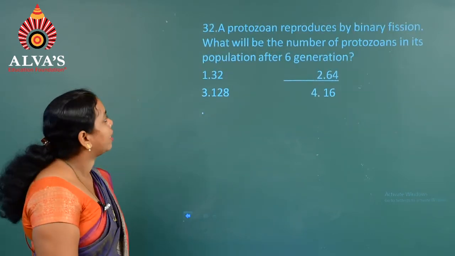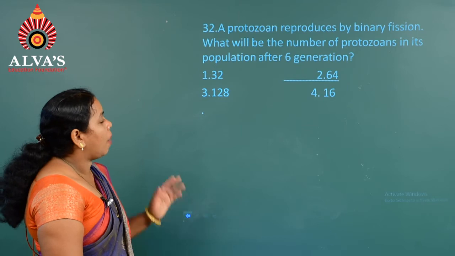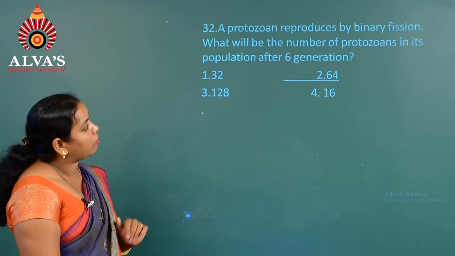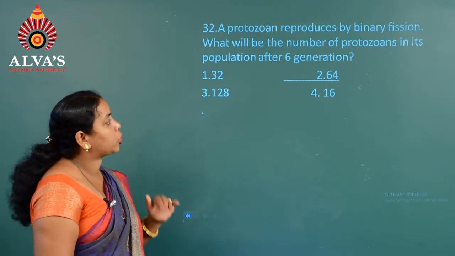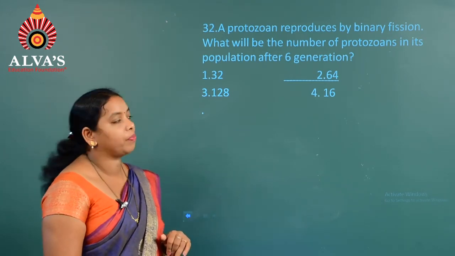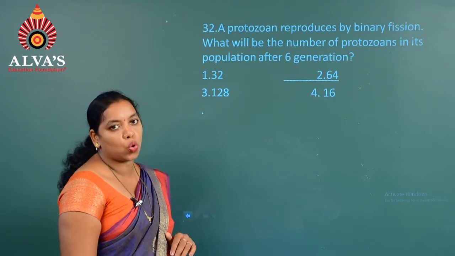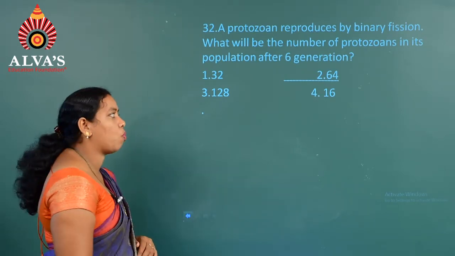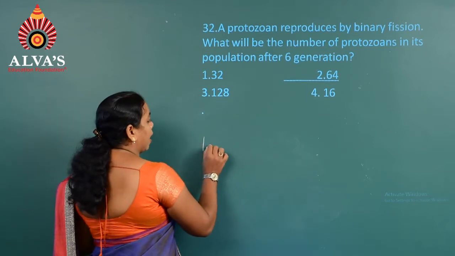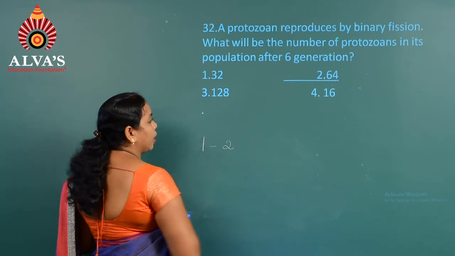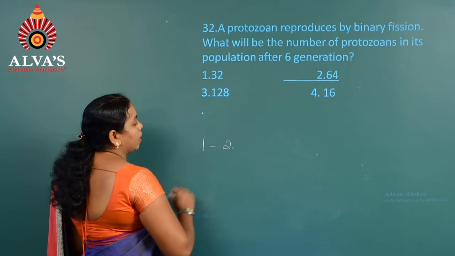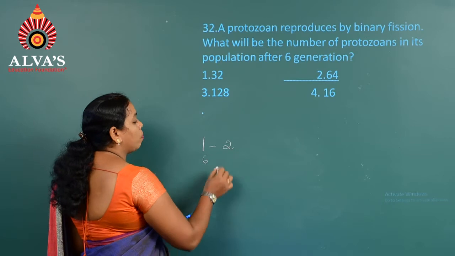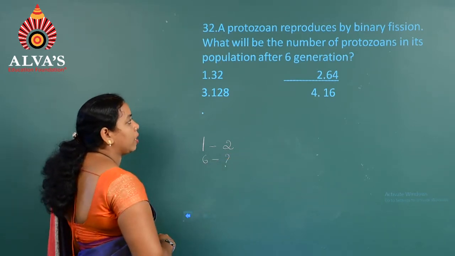Moving on to the next question, question number 32. A protozoan reproduces by binary fission. What will be the number of protozoans in its population after 6 generations? If we consider these protozoans, they produce numerous offspring. One protozoan can produce 2 offspring by binary fission, and now we have to consider how many individuals will be produced after 6 generations.